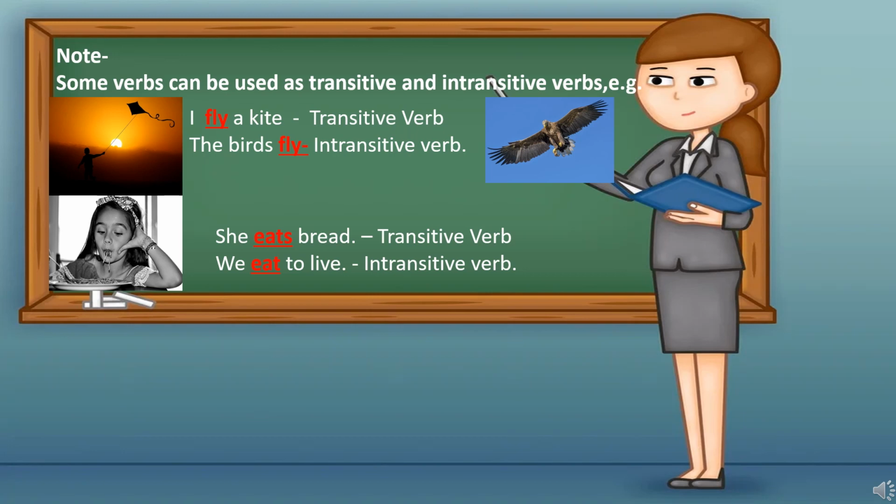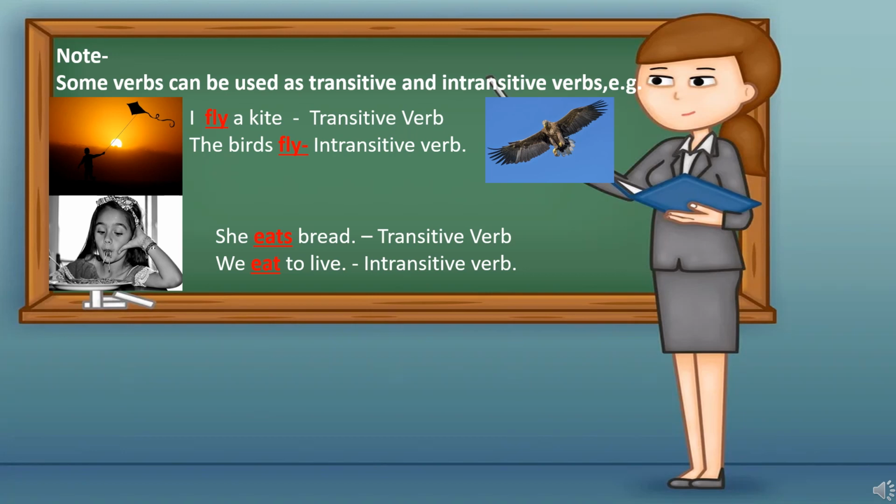Now in the second picture, she eats bread. What does she eat? We are getting an answer to the question what. Yes, the answer is bread. So here bread is the object of the verb eats in the sentence. So here eats is a transitive verb.